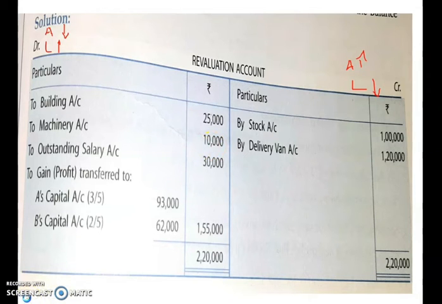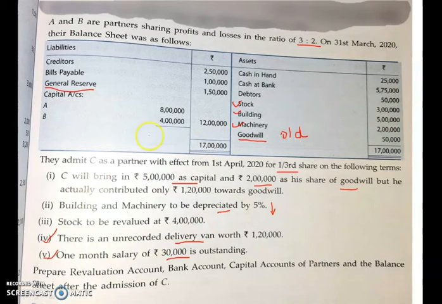What next? This item is over. Now stock be revalued at rupees 4 lakh. Here you can see that the value of stock is 3 lakh. When you revalue this stock and check the present market value, it came out to be 4 lakh.